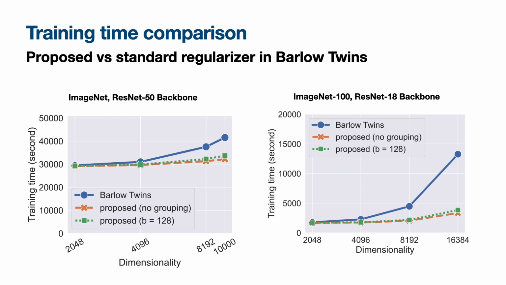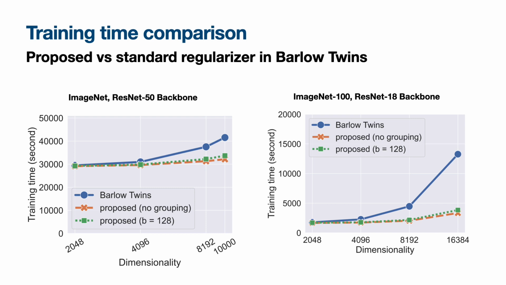We now show some experimental results. These figures show the training time of our regularizer per 10 epochs, across varying embedding dimensionality. On the left, we see the results with the ImageNet dataset in a ResNet 50 backbone, while the right side shows the results with the ImageNet 100 dataset with a ResNet 18 backbone. The orange lines represent when our regularizer is plugged into Barlow Twins' loss. The blue line is for comparison and shows the training time of standard Barlow Twins. The green lines are a variation of our regularizer which we do not talk about in this presentation.